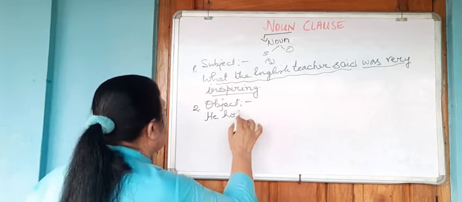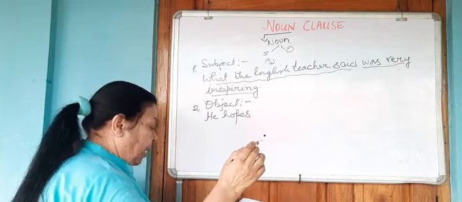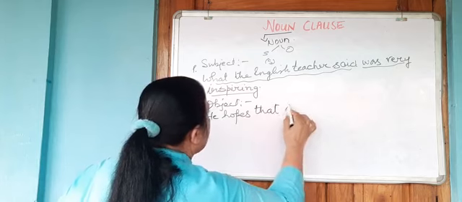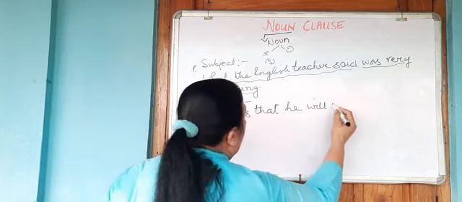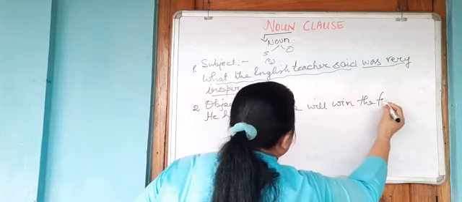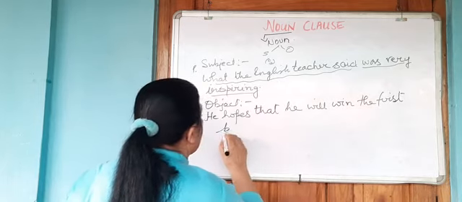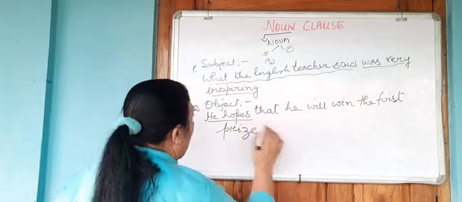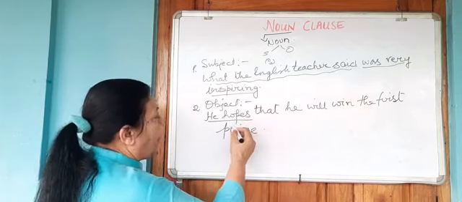He hopes that he will win the first prize. Now, he hopes is your main sentence. What does he hope?